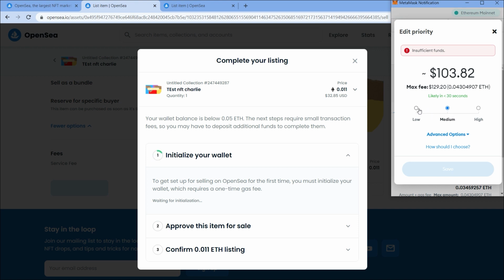So if we go low, it'll be a little less expensive. It will be a little bit more expensive if we go high speed. As a result, you can see that it is constantly changing because it is based on the current network. Later on, you might produce some artwork and publish it as an NFT to try to sell it. But for now, you get the idea. And this is basically how you can finish your listing and start selling your NFT after you've generated it.